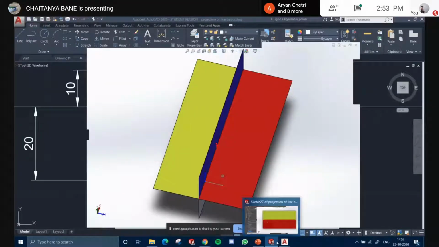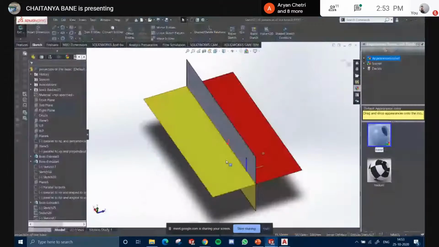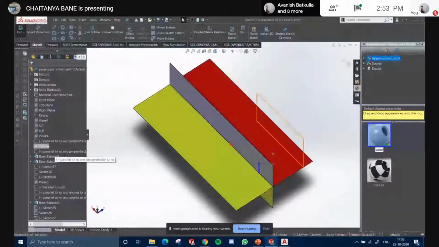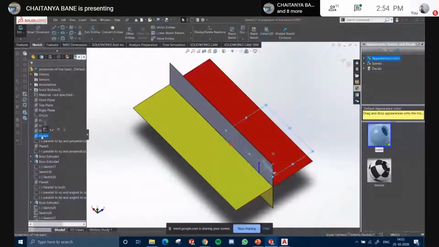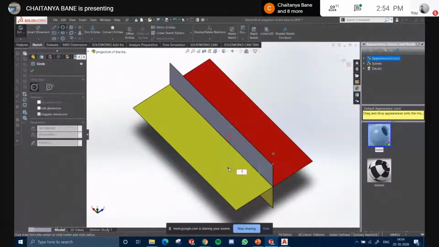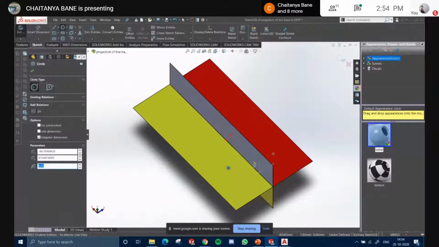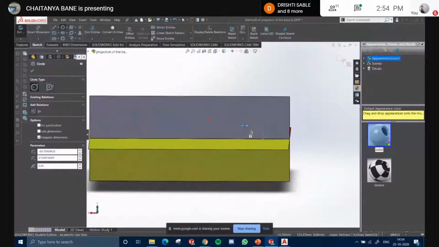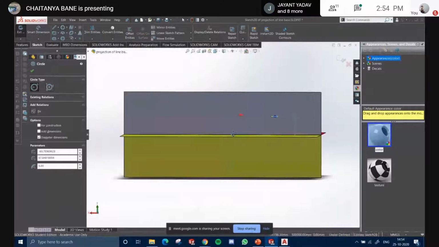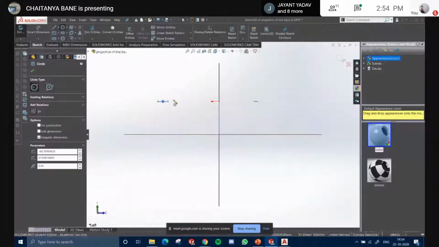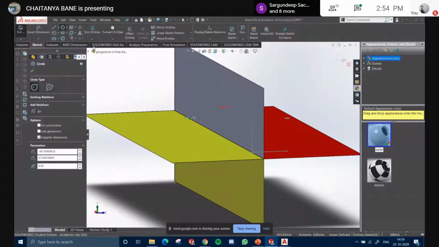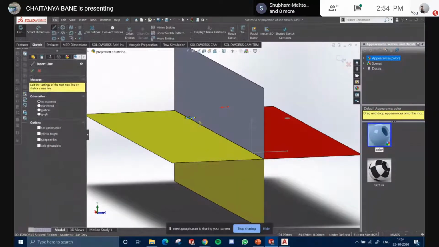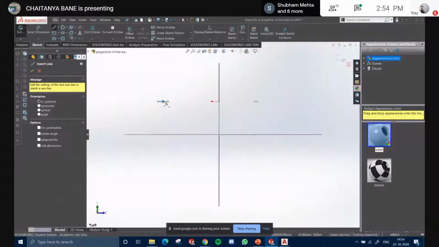What if my point lies here? I'll make another plane here. This is my point, okay? It is somewhat here, above the HP and in front of the VP, correct? You see it? Yes. Above the HP and behind the VP. So which quadrant is this? Second.